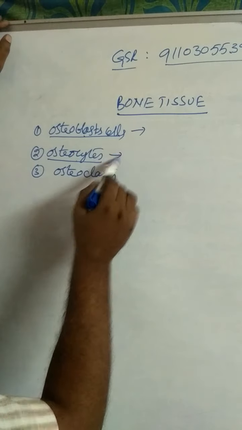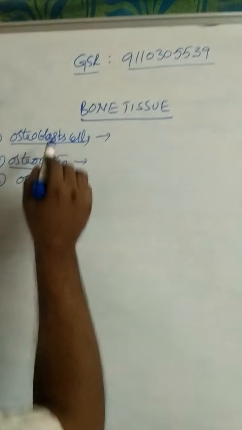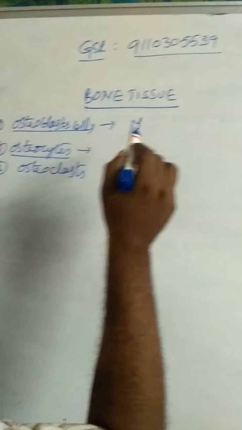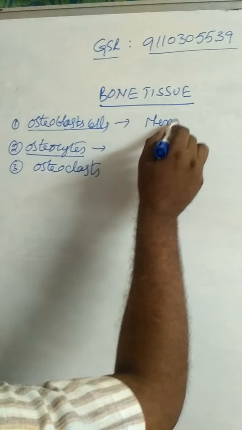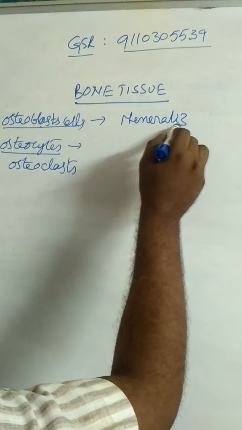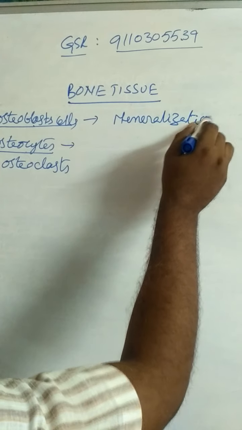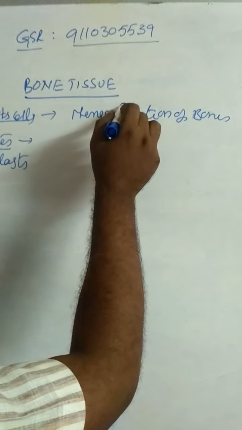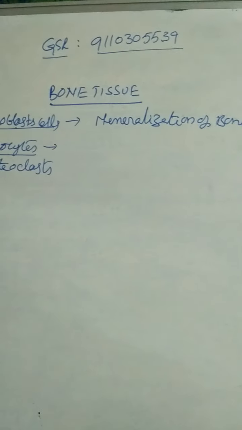After the formation of bone cells, they become inactive. Those cells are called osteocytes. Osteoblasts are active, osteocytes are inactive. What is the function of osteoblast? Osteoblasts are useful for the mineralization of bone.